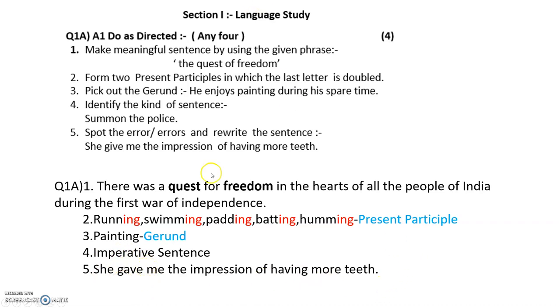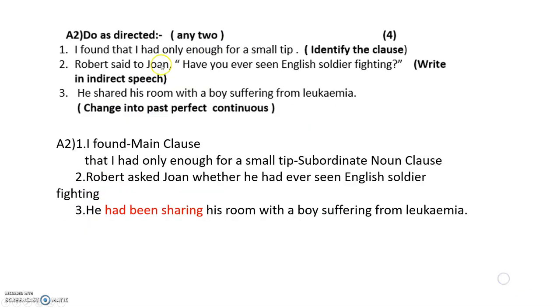Right. Now these are all 1 mark questions. There are 5 questions. You have to do any 4. Then moving on. Second question you have to do as directed, any 2. Now any 2 you have 4 marks there. That means you have 2 marks for each of these questions, children. Remember that. Now why 2 marks? Because these questions are a little more challenging. Let's see what are they.